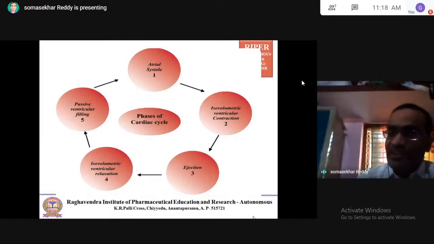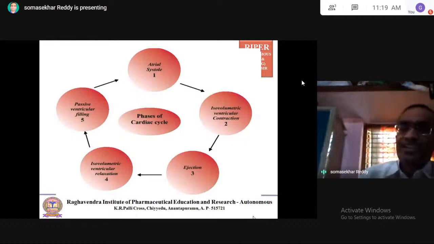The right ventricle ejects blood into the lungs. The left ventricle ejects its blood into the aorta. That aorta supplies blood to the different parts of the body. So if the ventricles undergo contraction, there is an ejection of the blood. The right ventricle pumps the blood into the pulmonary system, and the left ventricle pumps the blood to the systemic circulation.